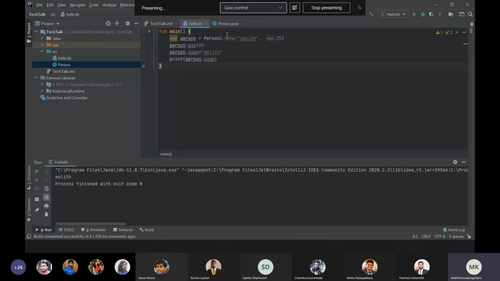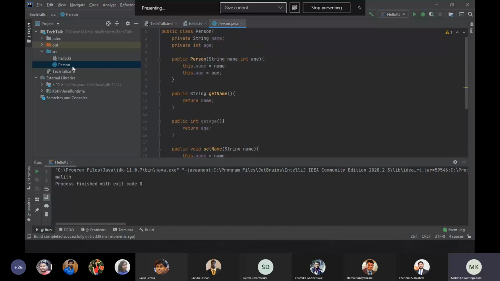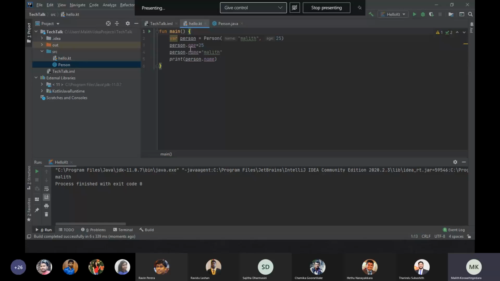As you can see, this is a Java class in a Java file. You can see the .java syntax here. In this Kotlin file, I am using this Java class and creating an object, and I'm also using the getters and setters. So in here I'm using this getter. So we can use Java and Kotlin in the same project.